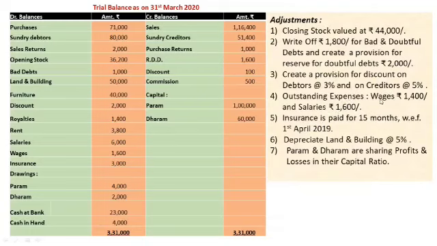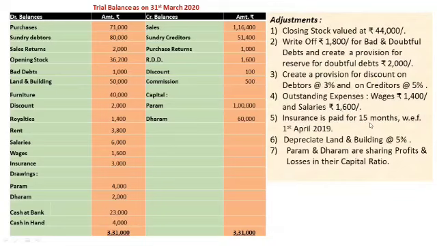Wages item is of trading account debit side, add outstanding wages 1,400. Salary item is of profit and loss account debit side, add outstanding salary of 1,600.